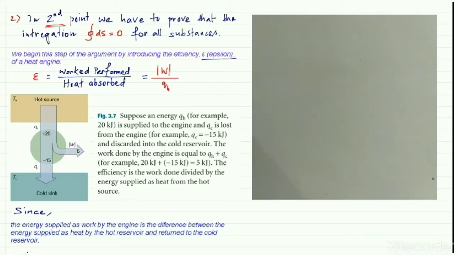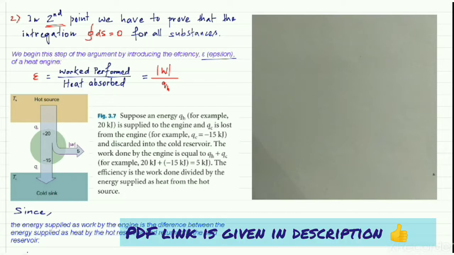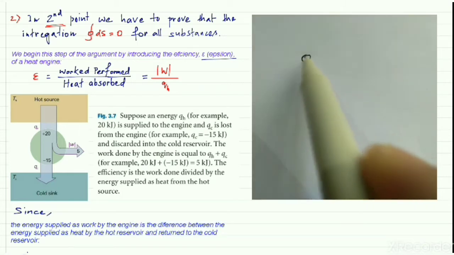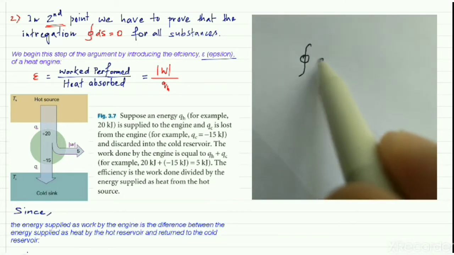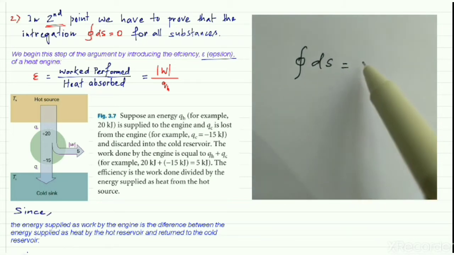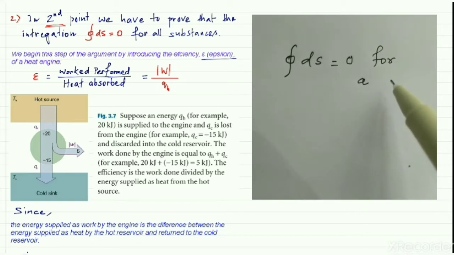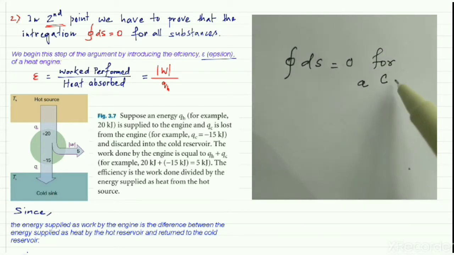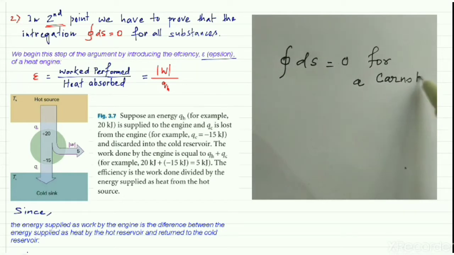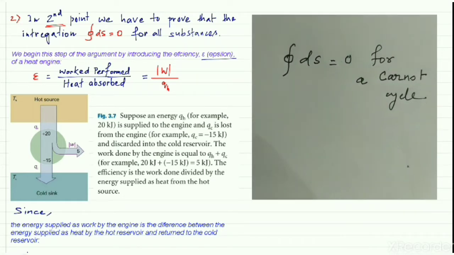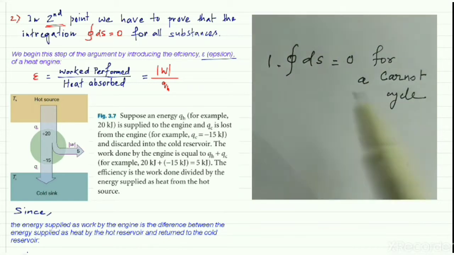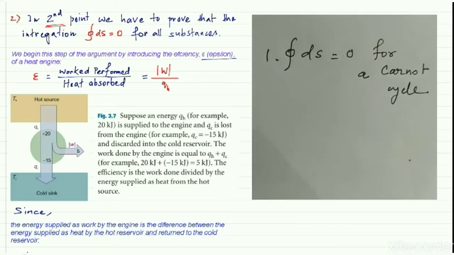Good morning. In the previous classes, we have already discussed the nature of entropy for a specific type of cycle. That means we have proved the first point, which is that the cyclic integration of ds is equal to 0 for a specific cycle. We used the Carnot cycle to prove this point. So the first point is done. That means entropy is a state function for a cycle.